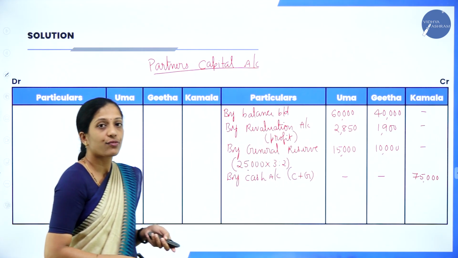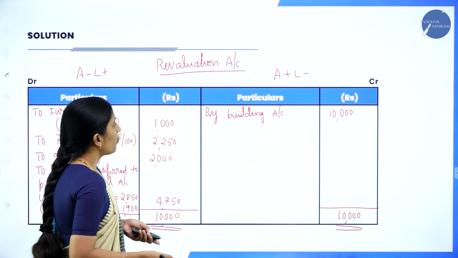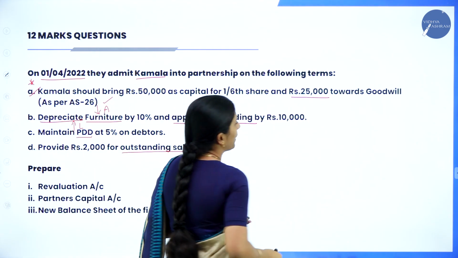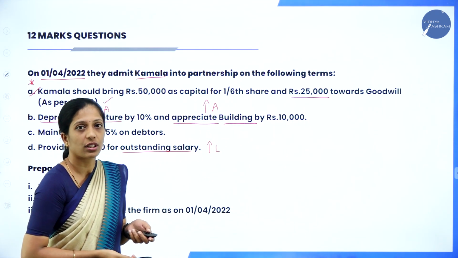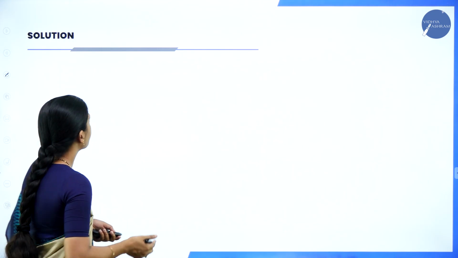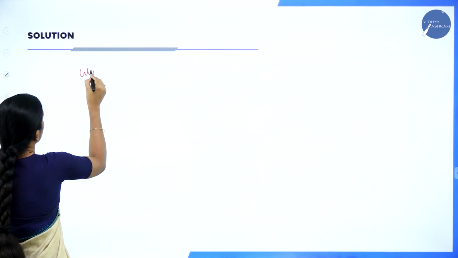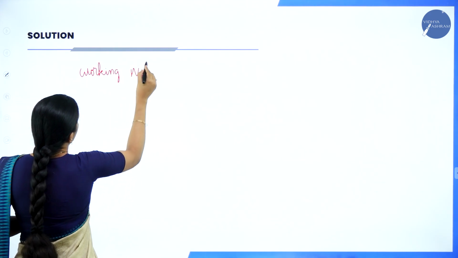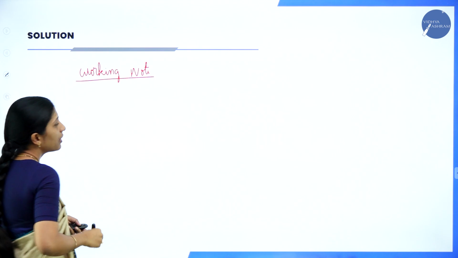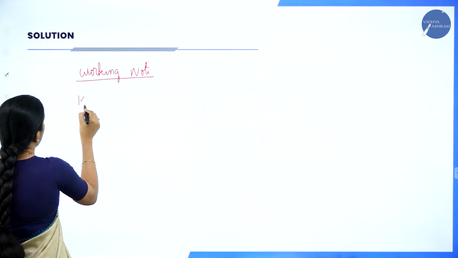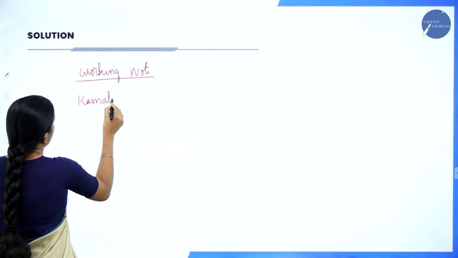Next entry is for goodwill distribution. The goodwill of 25,000 brought by the new partner has to be distributed among the old partners. So let us do a working note here. Now we have to distribute the goodwill.